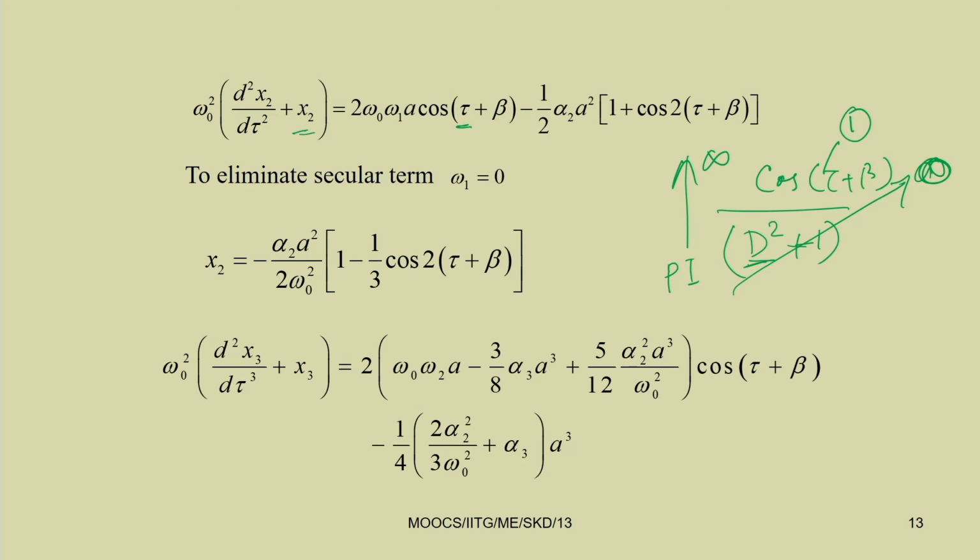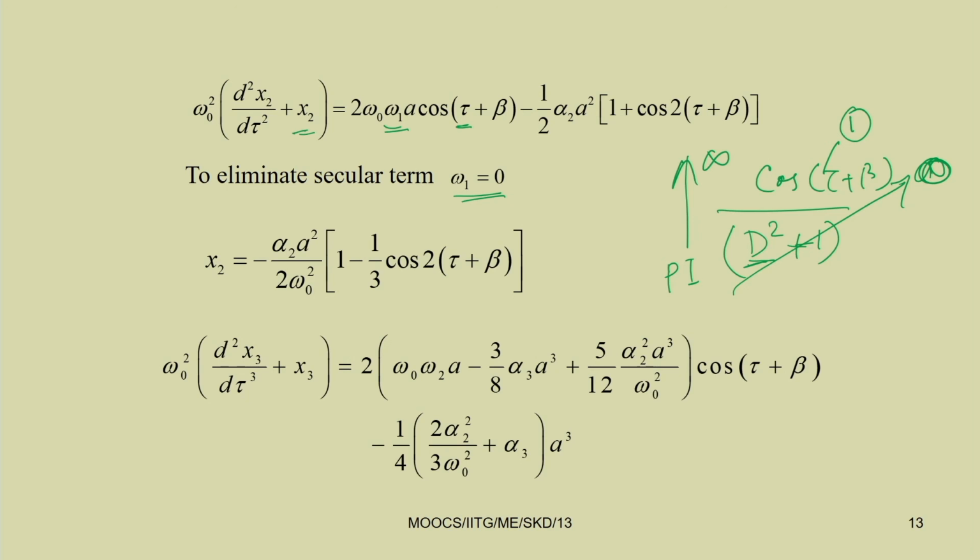As you know, this cos term has a maximum value of 1, so it cannot be 0. And omega 0 is not 0. So, a equal to 0 will lead to a trivial solution. If you require a non-trivial solution, here omega 1 must be equal to 0. By making omega 1 equal to 0, only then can we eliminate the secular term. This way the term omega 1 we have determined.